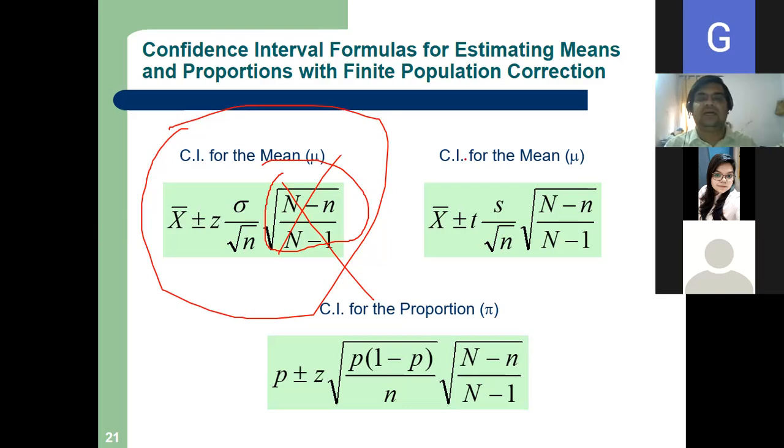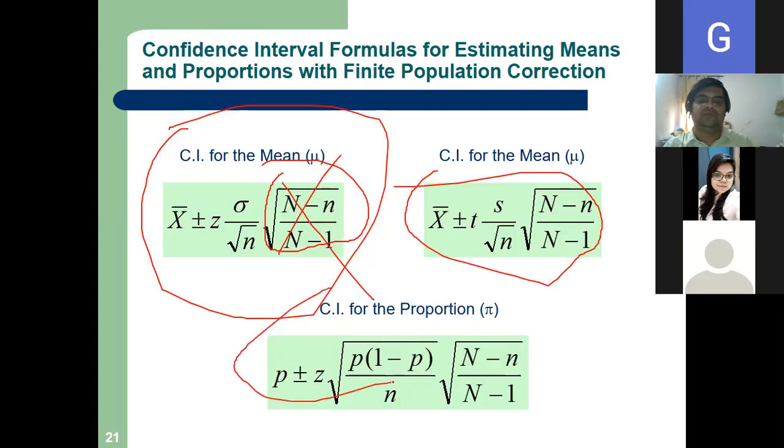Again, CI for the mean: another formula I gave you, but without the population correction factor. Now the formula will look like this. And thirdly, CI for the proportion. It will look like this. So you write all the 3 formulas, then we will solve a problem. Clear? Yes, sir. So this is with the finite population correction factor.